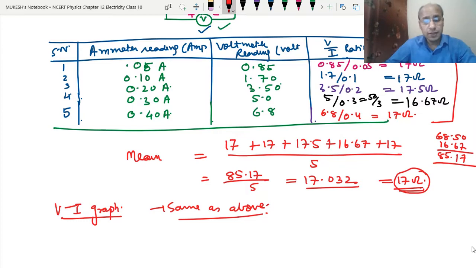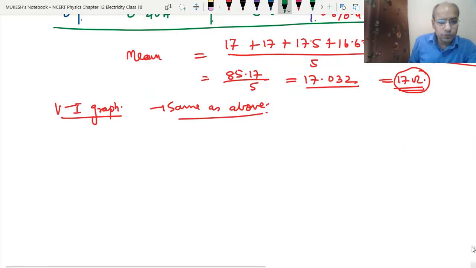Okay, in the previous videos, in the first video we had done about the conductors and insulators. Now we will learn why the conductor is a conductor and insulator is an insulator, on the basis of resistance. First we had studied on the basis of electrons. Now we will study on the basis of resistance. Okay, so how resistance plays the part in becoming a good conductor or poor conductor or insulator or resistor.